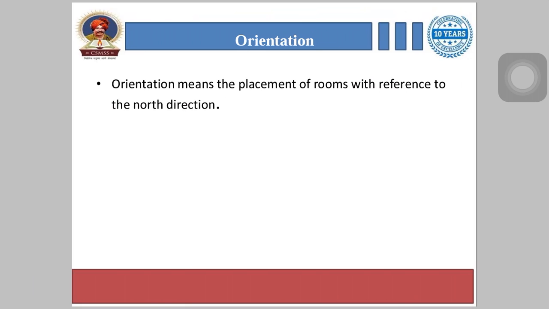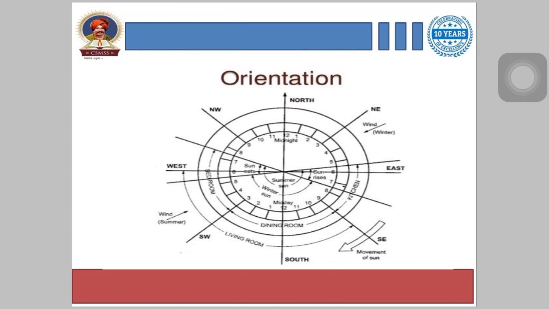So these three principles, that is aspect, prospect, and orientation, can be employed in the planning by the use of a sun diagram. So this is the sun diagram. The sun diagram of any place can be prepared and used in the planning of residential buildings. So the principle of orientation is an ancient one, and it is expressed in Vastu Shastra, and in this ancient science more and more meaning is being found.